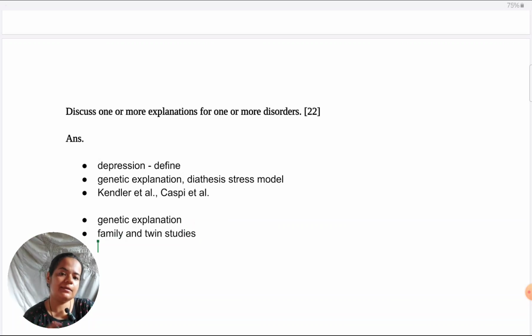So before bringing it in, I need to create a grounds or show the relevance of why I'm talking about that study. Because the genetic explanation is best reflected in family and twin studies.